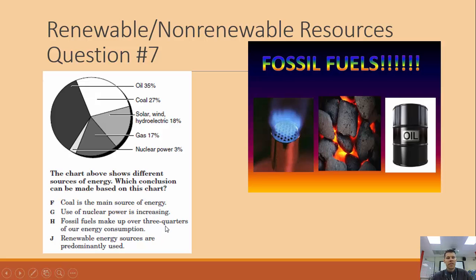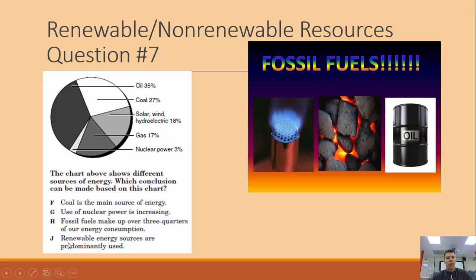Fossil fuels make up over 3/4 of our energy consumption. So 3/4 would be 75%. Let's add up our fossil fuels. We've got 17 plus 35, we're looking at 52%. Plus coal, 27, we're at 79%. So our fossil fuels do add up to over 3/4 of our energy consumption. So H is our correct answer.